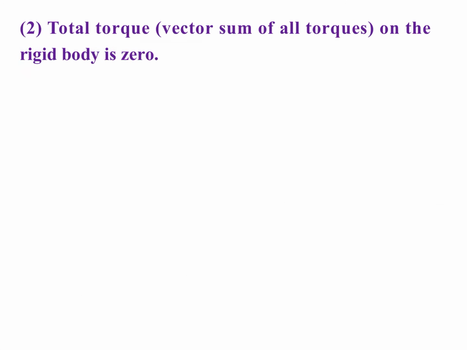Total torque. Total torque means vector sum of all torques applied on the body is 0. This is tau 1 plus tau 2 plus so on tau n is equal to, we can write summation i equal to 1 to n tau i is equal to 0. Total torque on the rigid body is equal to 0. Then body will be in rotational equilibrium.